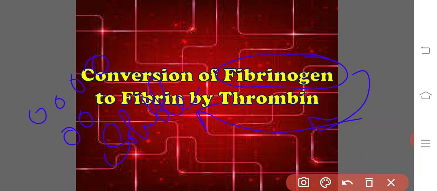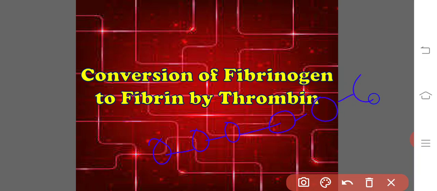What is fibrin? It is also a soluble protein, but it gets polymerized and thereby becomes a fibrin thread. Due to the action of the 13th factor, the fibrin stabilizing factor, stability is achieved in the polymer of fibrin.